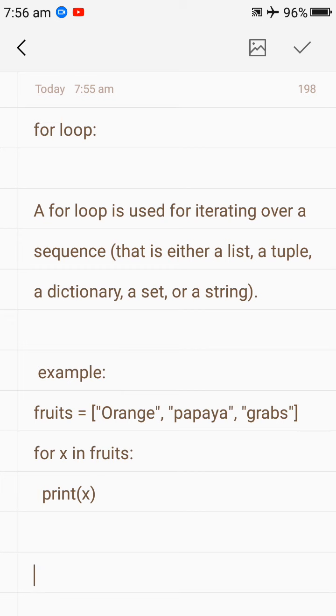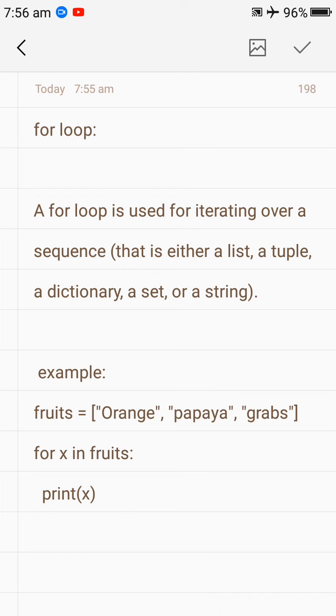Looping means that if you want to repeat a particular statement more than once, then you can use a loop. A loop is also called an iterative statement. Iterative means the statement will execute more than once. A for loop is used for iterating over a sequence.